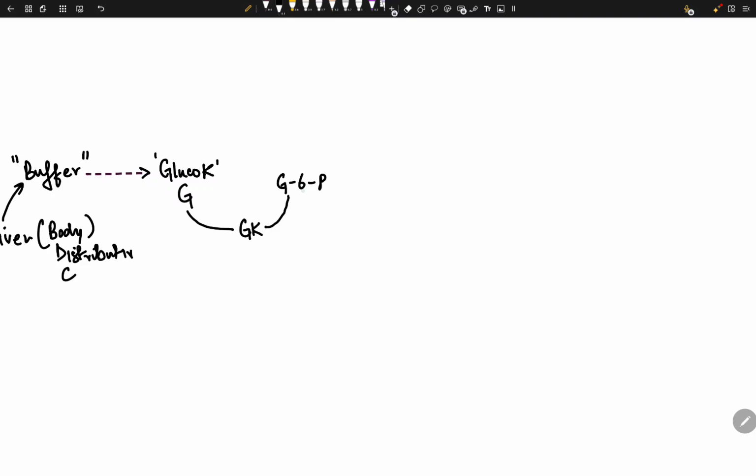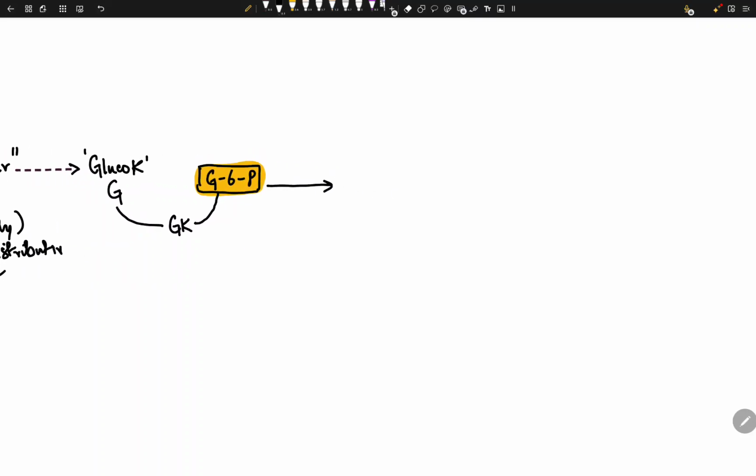Now where this G6P can go, that's the big question here. Where do you think this G6P is going to go? Everything depends upon the situation. The first pathway, the first way it can go, is glycolysis.